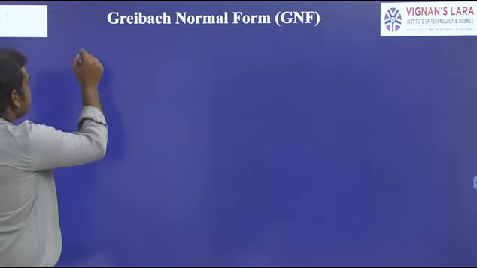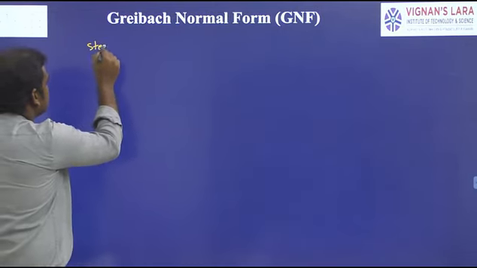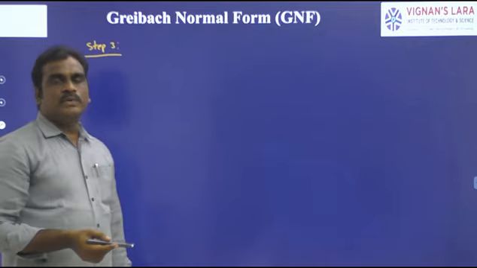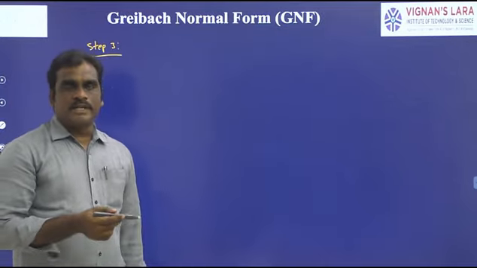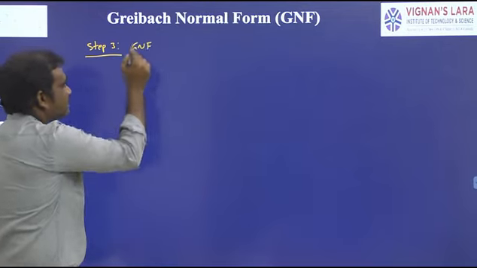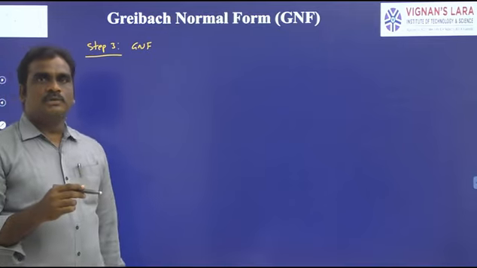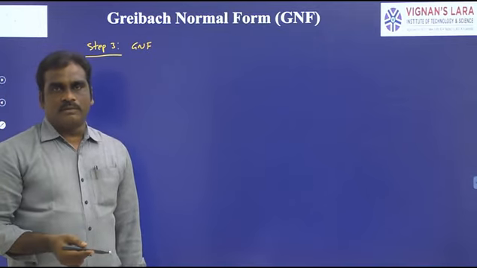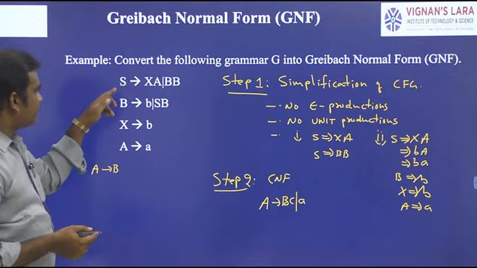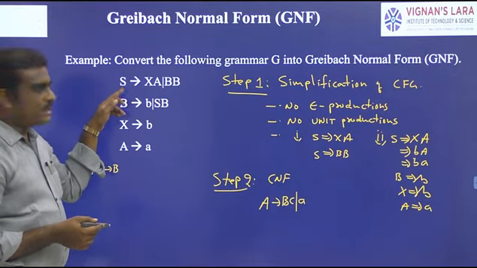And the third step is that the grammar is converted into GNF form. In this process, first we have to replace the variables with A1, A2, and so on. So here S is replaced with A1.